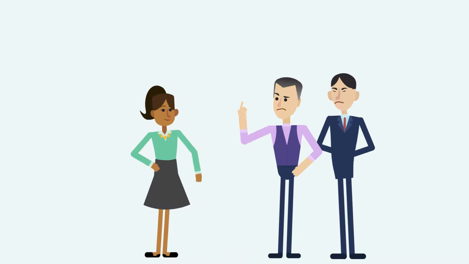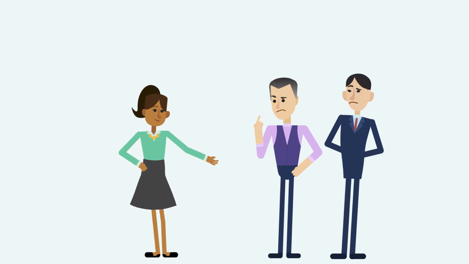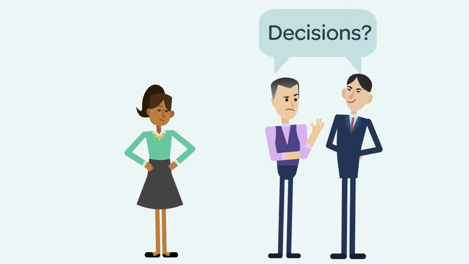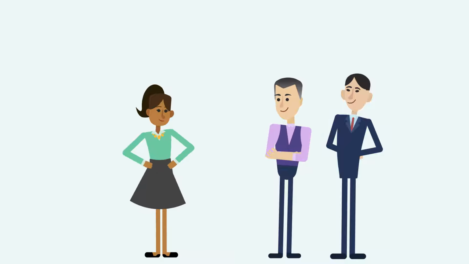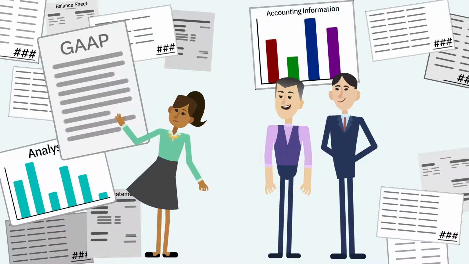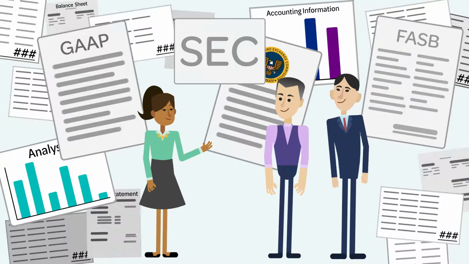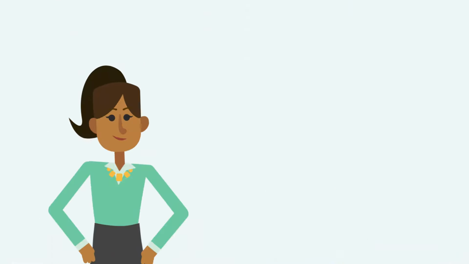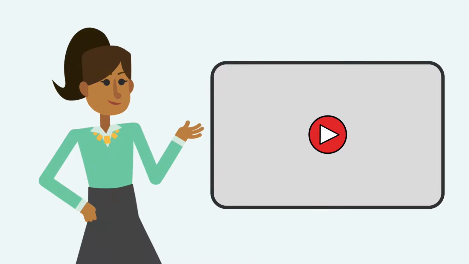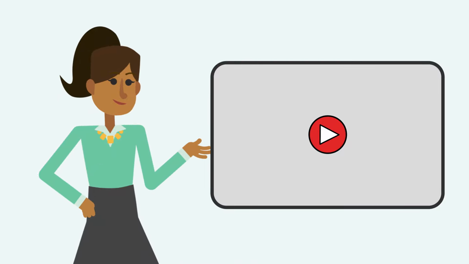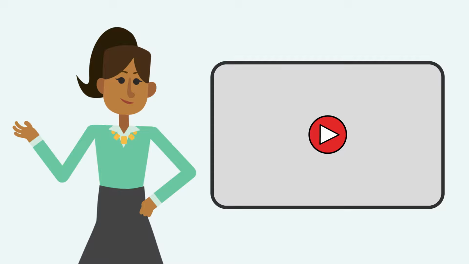Remember that the objective of financial reporting is to provide useful information to investors to help them make good decisions. Financial accounting makes this information accurate by following the GAAP rules established by the Financial Accounting Standards Board and the Securities and Exchange Commission. View the next video to see an overview of the basic financial statements and see how investors use the information these statements provide.